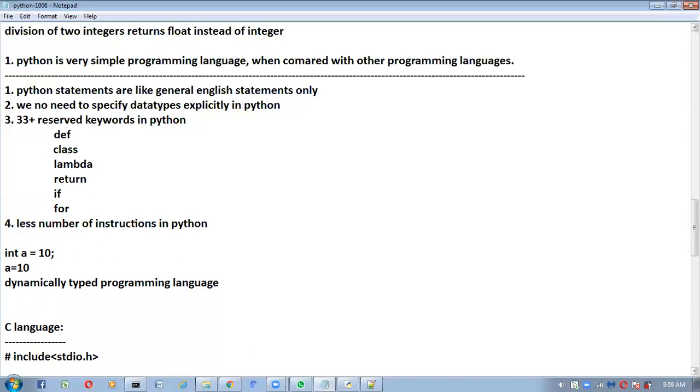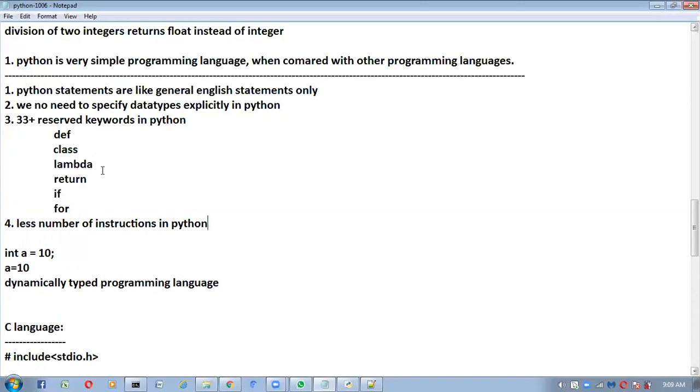Python looks like normal English language and we no need to follow any instructions in Python like other programming languages, right? So these points we have to keep it in our mind at the time of writing the program. Clear? Python statements are like general English statements only.